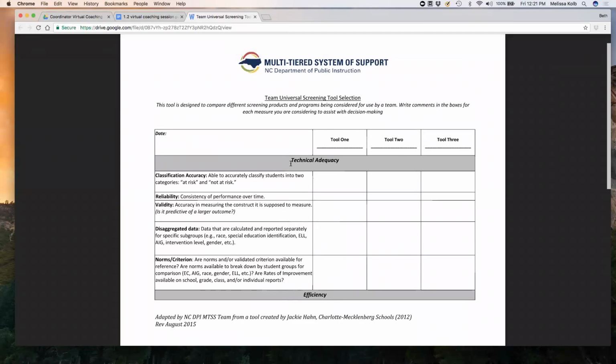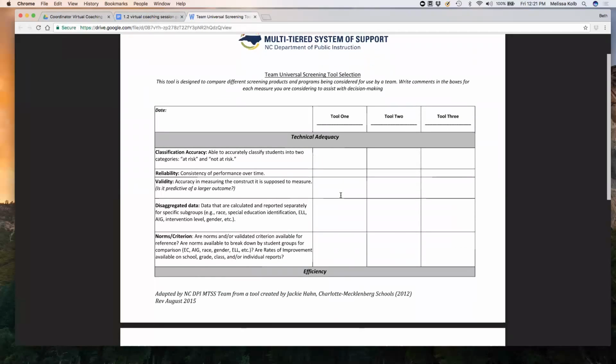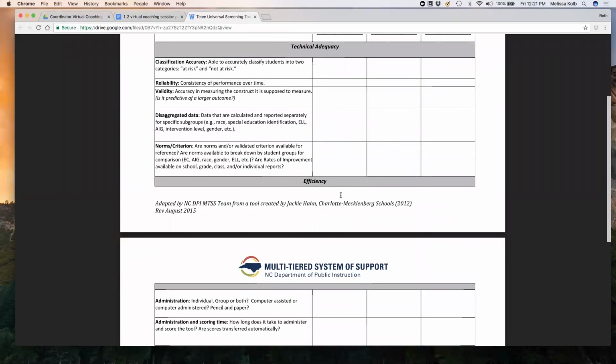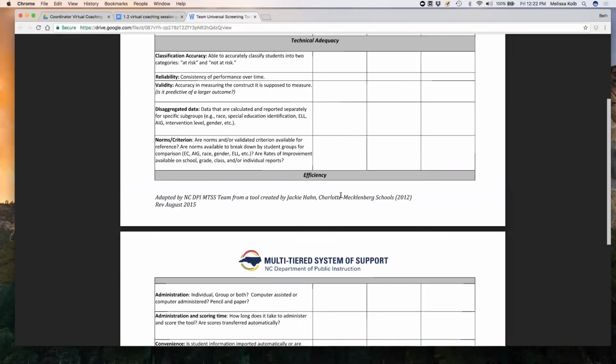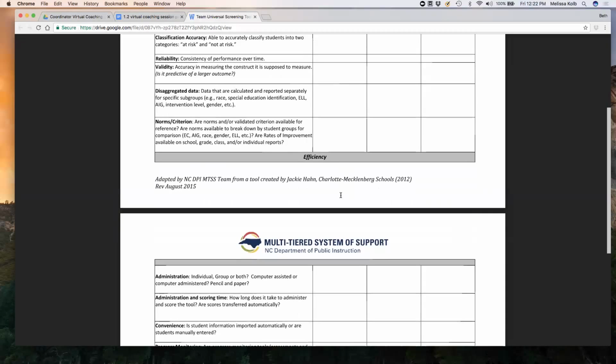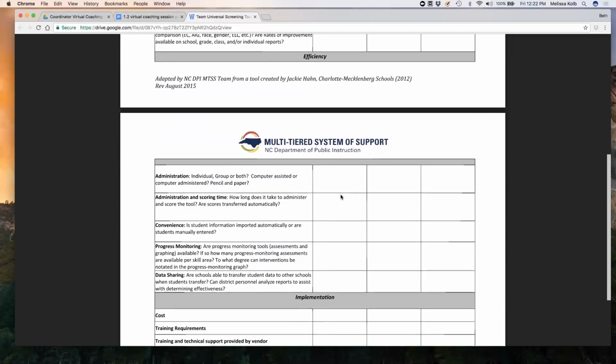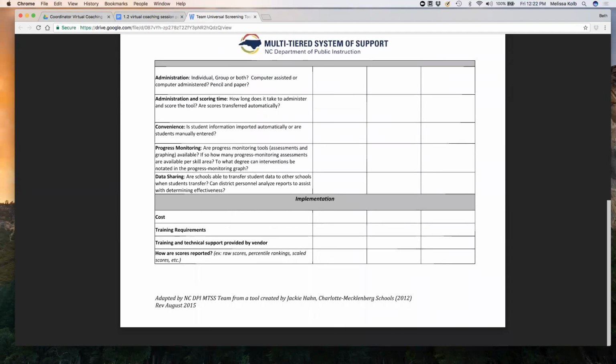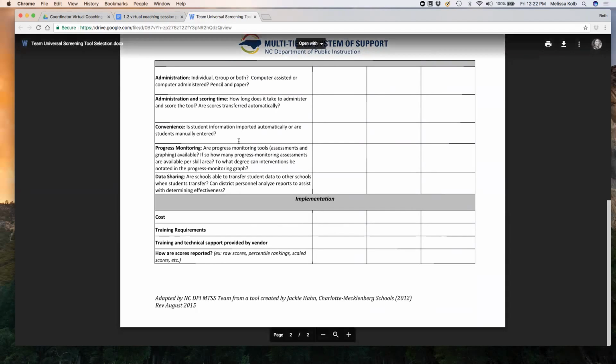In thinking about technical adequacy, are they reliable, validated? Do they disaggregate the data efficiently for us? Are we thinking about administration and scoring time? Your team will ask yourself those questions to determine if you've really got the most effective universal screening tool. And based on that conversation, you should be able to come up with one overall universal screening tool to support the needs of your students and your staff.